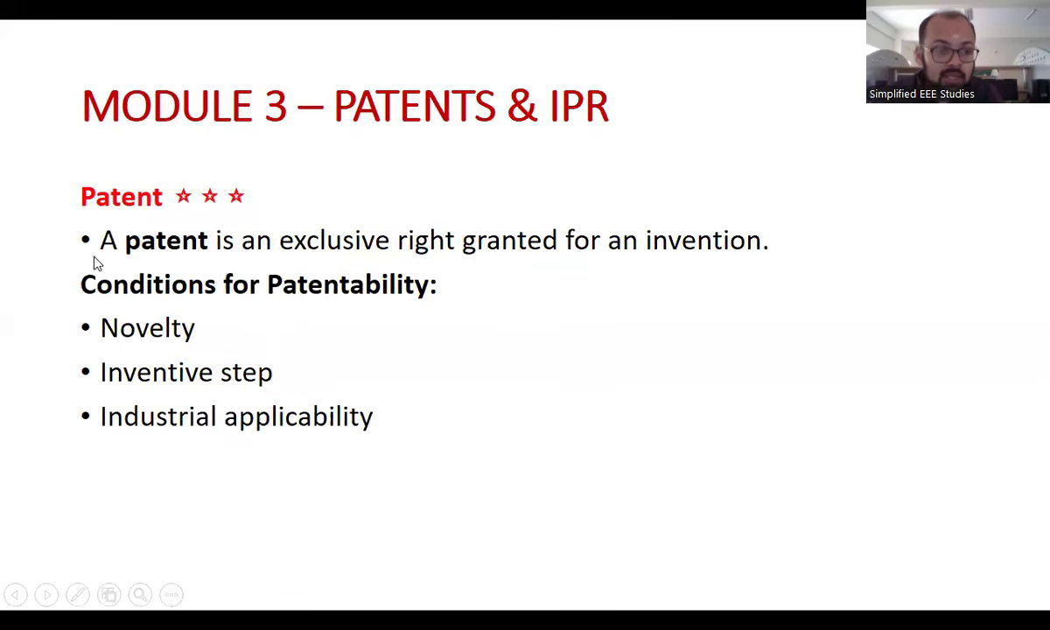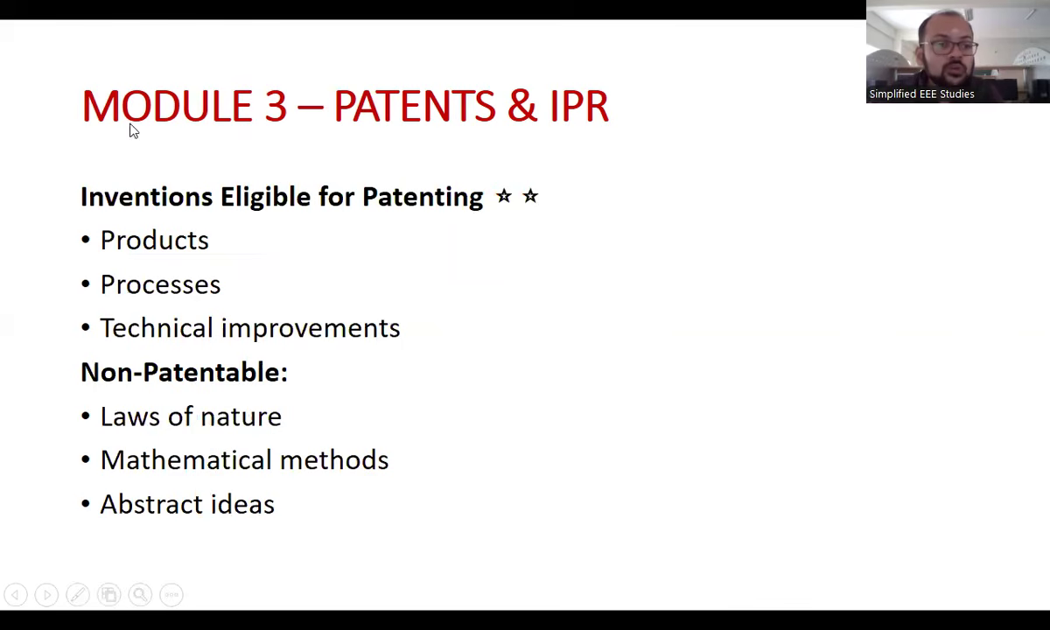What is the meaning of patent? A patent is an exclusive right granted for an invention. What are the conditions for patentability? Novelty is 100% required, then inventive step should be there, then industrial applicability. These are the major conditions that should be met to grant the patent. So try to add these three points from an exam point of view. Inventions eligible for patenting: products, process, technical improvement.